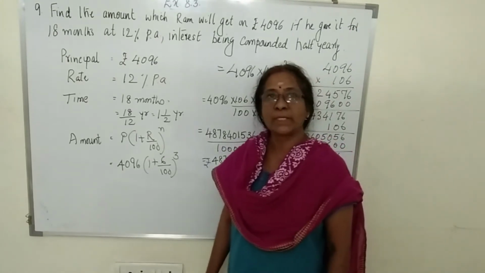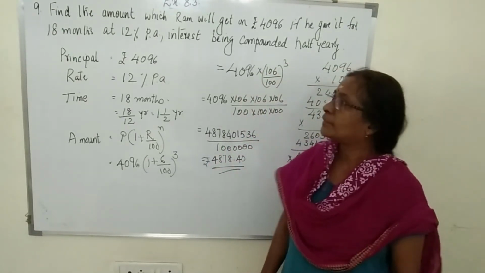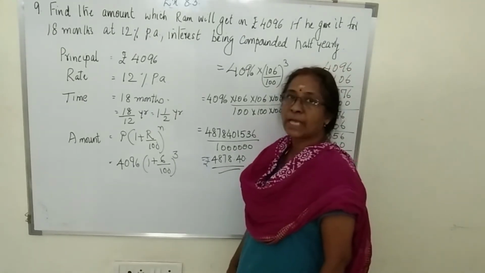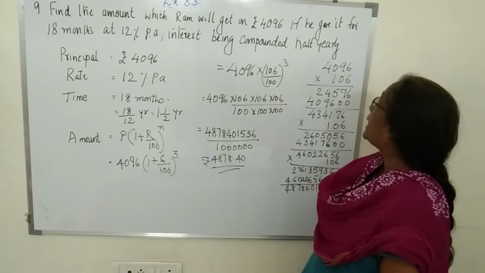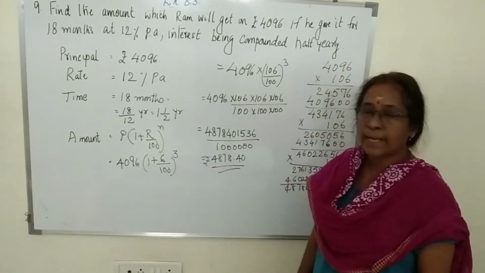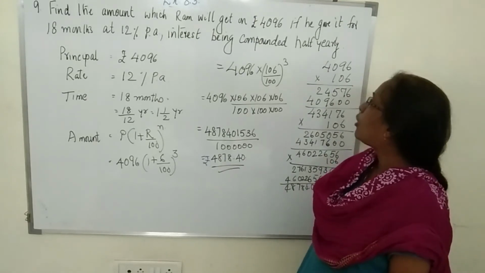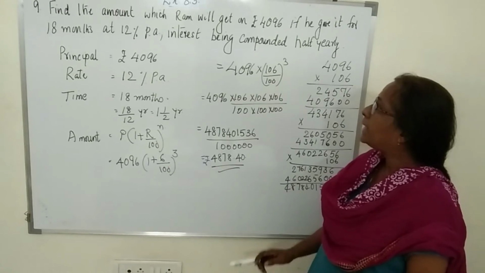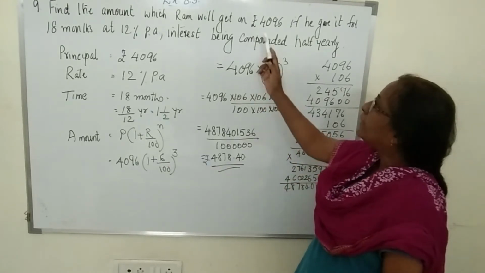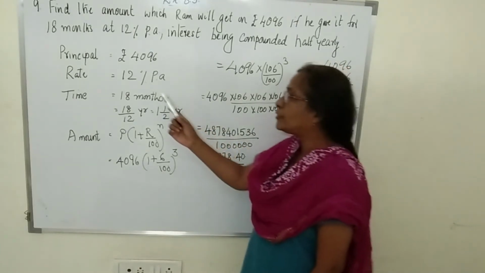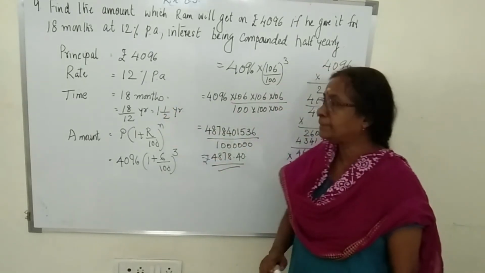The next question is question number 9. Find the amount which Ram will get on rupees 4,096 if he gave it for 18 months at 12% per annum, interest being compounded half yearly. So what is given? Ram gives 4,096 rupees at the rate of 12% per annum.